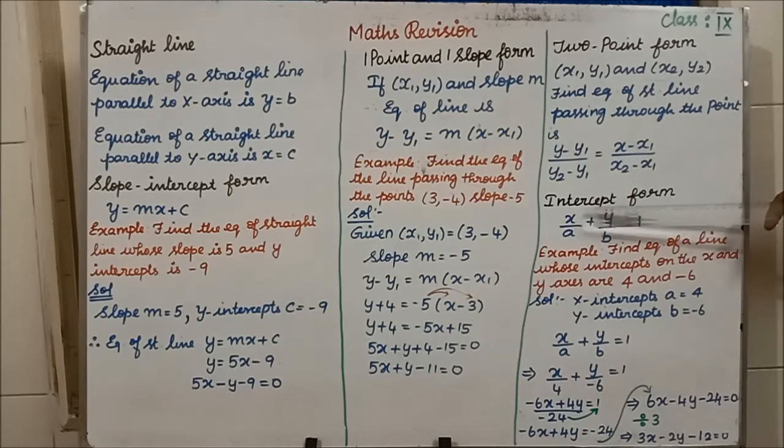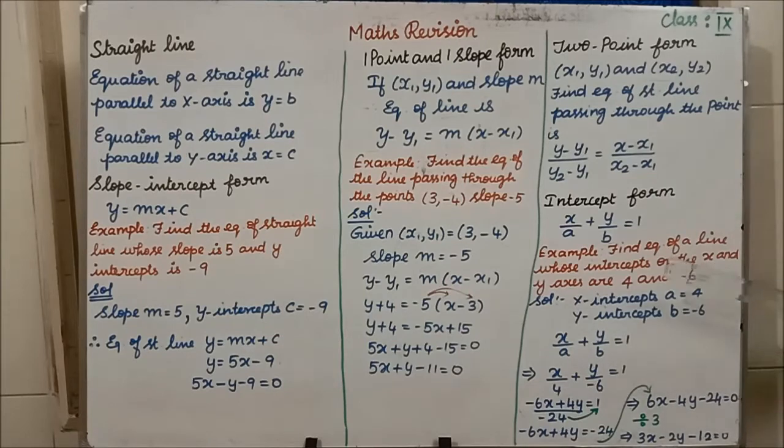See here, the formula is x by a plus y by b is equal to 1. I am going to give you an example for this: find the equation of a straight line whose intercepts on the x and y axis are 4 and minus 6. Students, in the question they have given the x-intercept and the y-intercept.